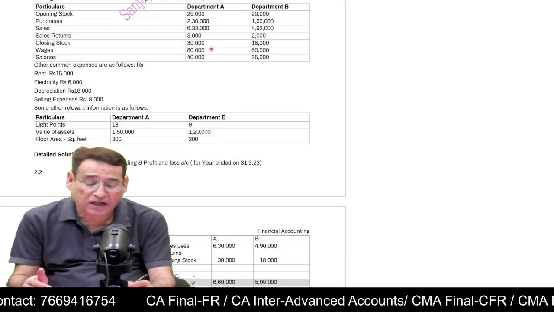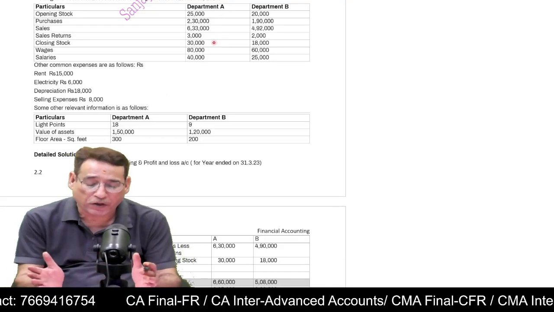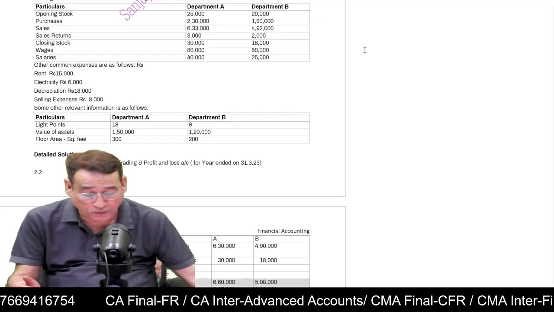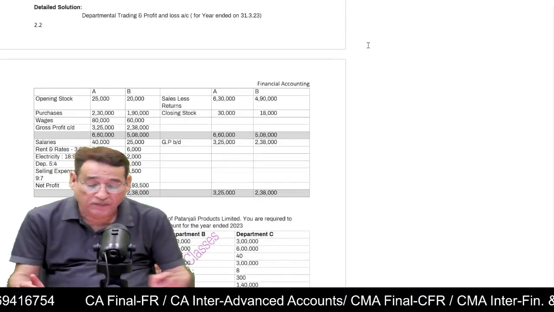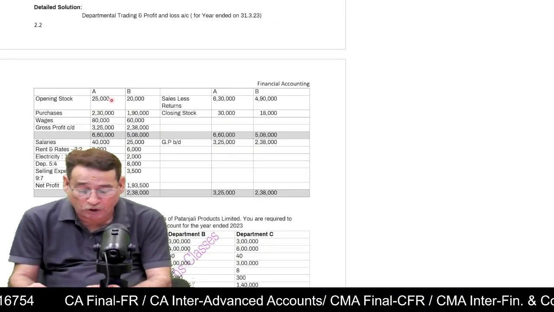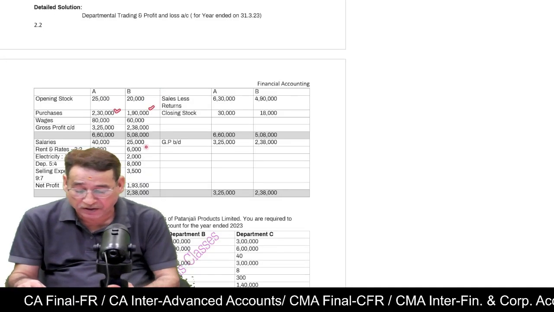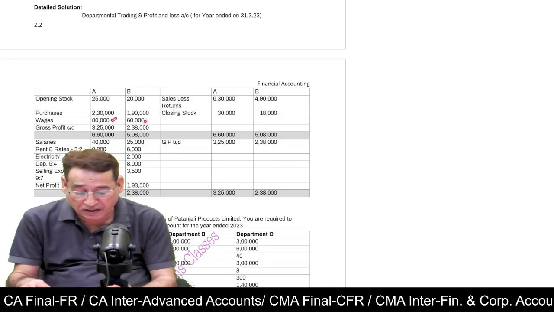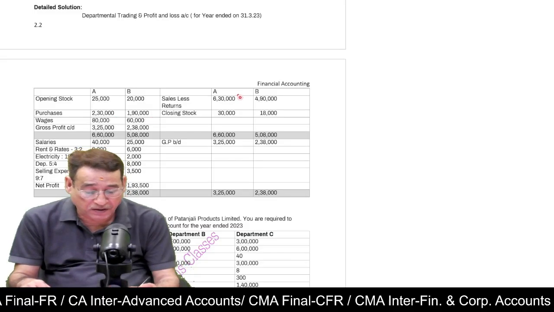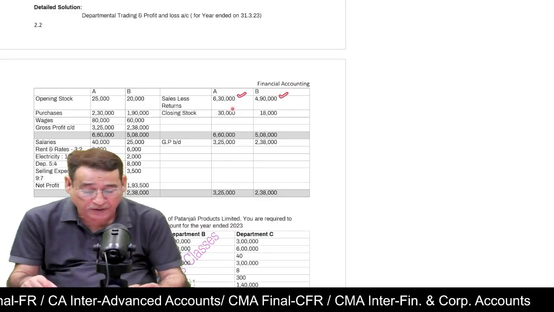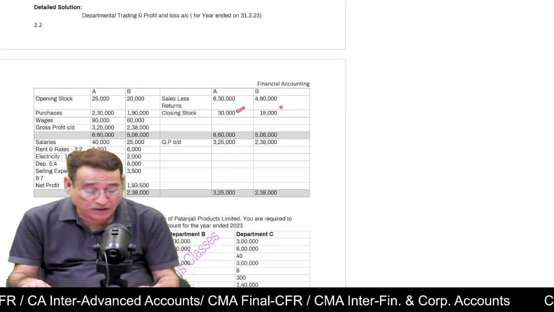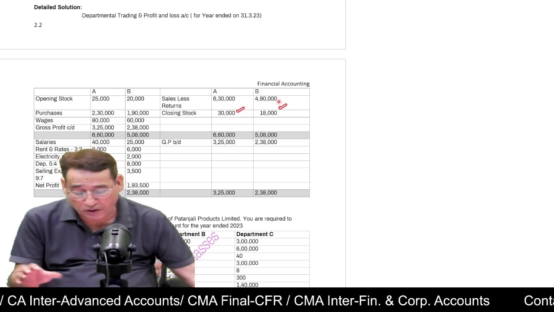Now, whatever other items are given, you can simply put them as they are. For example, if you are supposed to prepare a departmental trading and profit or loss account, the opening stock is given to us in a segregated manner. Purchases are given in a segregated manner, wages are given in a segregated manner, sales are given in a segregated manner, and then closing stock is also given in a segregated manner. So I'm going to simply put them over here.